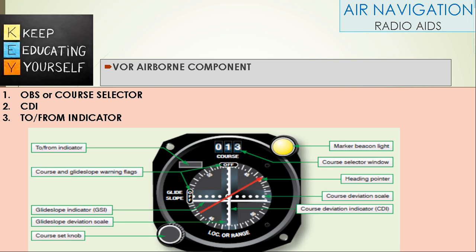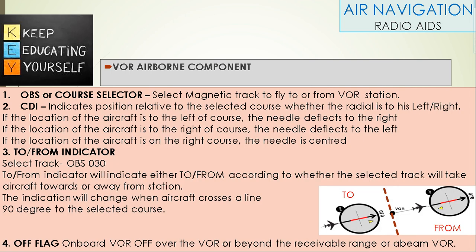VOR airborne components: course selector, CDI, to-from indicator. Course selector: it selects the magnetic track to fly to or from the VOR station. CDI indicates position relative to the selected course, whether the radial is to the pilot's left or right.